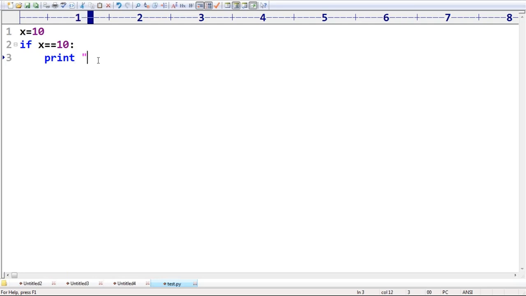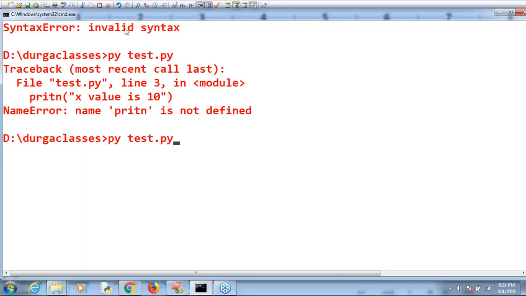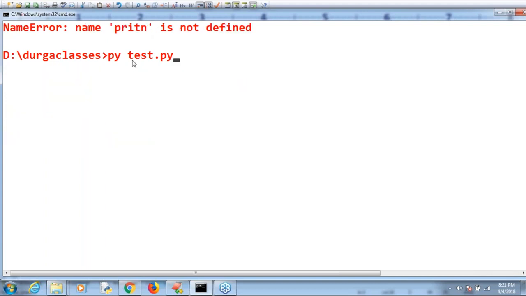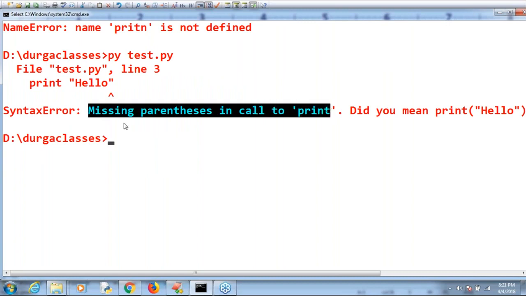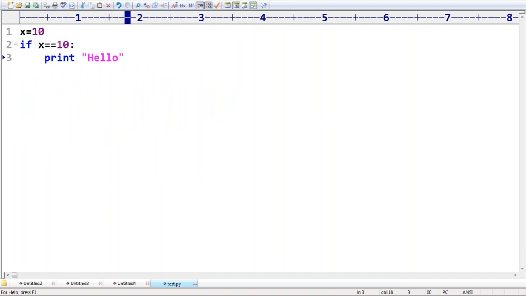Print hello, I'm taking. Can you please tell, is it valid or invalid? Immediately it is invalid. In Python 2 it is valid, but in Python 3 it is a syntactical mistake because parentheses are missing. You are going to get the error: SyntaxError, missing parentheses. So make sure these types of things are by default considered syntax errors. Everyone can understand, right? In coding, if you are getting any error because of invalid syntax, that error is by default considered a syntax error.